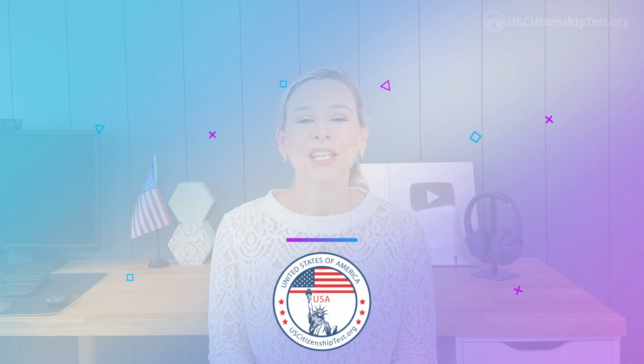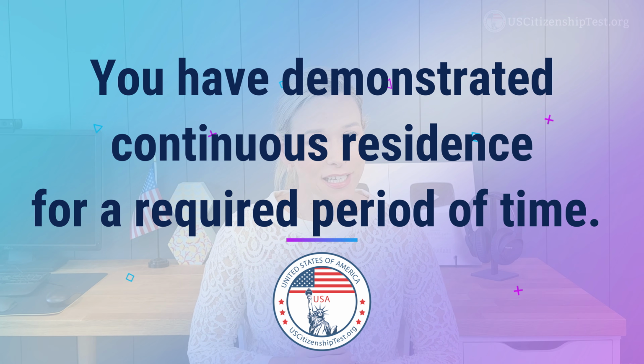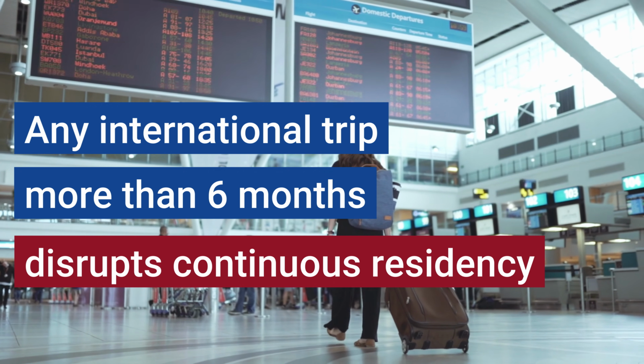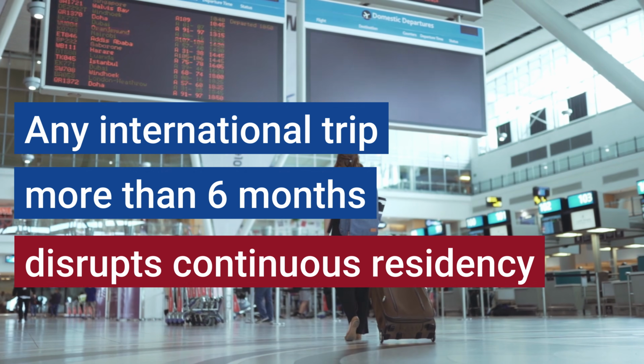Number 5, you have demonstrated continuous residence for a required period of time. So in addition to physical presence, you need to show continuous residency. If you're not in the US for an extended period of time, it usually indicates that you don't intend to stay or integrate into the local community. The general rule of thumb is any single trip more than 6 months disrupts continuous residency. So keep your international trips less than 6 months and you should be okay.